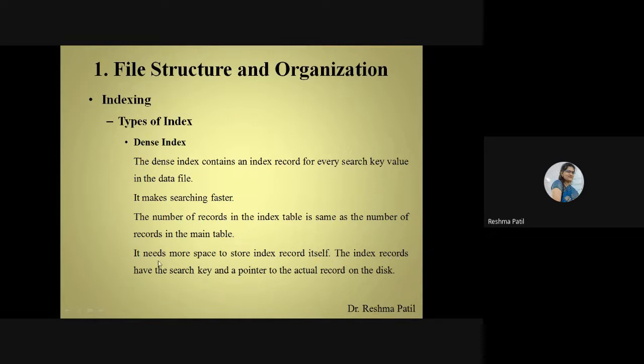The index record has the search key and a pointer to the actual record on the disk. So in this index record, our search key, meaning our ID or roll number, will be there, and the second part will contain the address of that record, where that record is stored in our database. That address is stored in the second part of your index. So using that address, we can find the actual record.